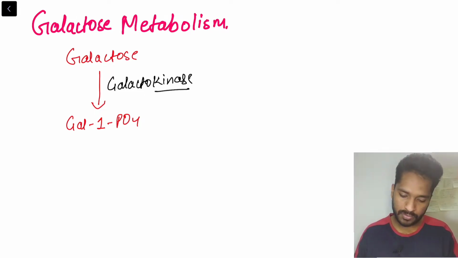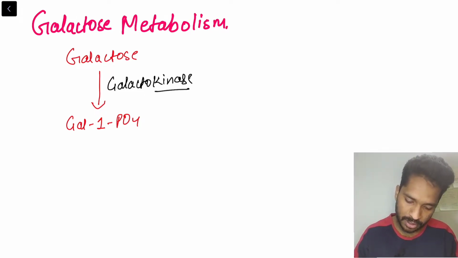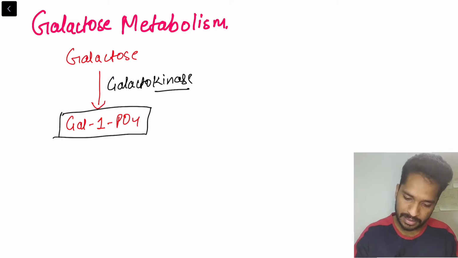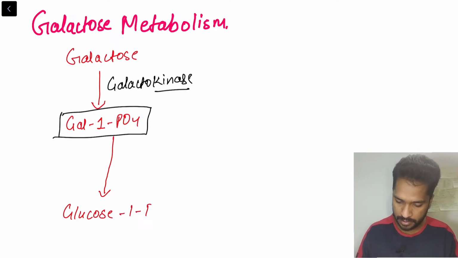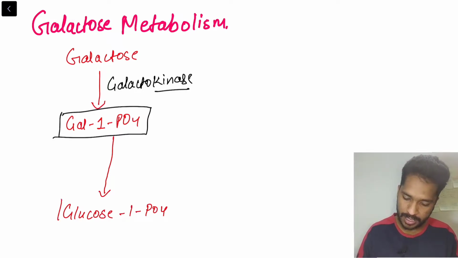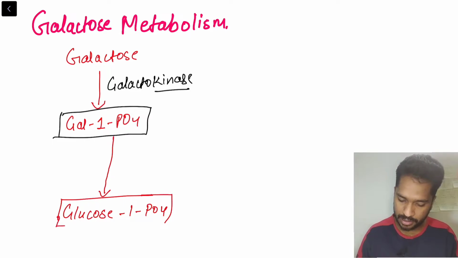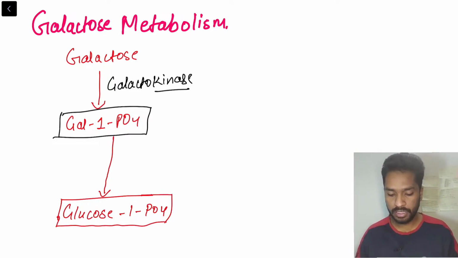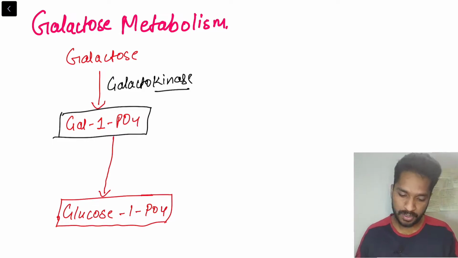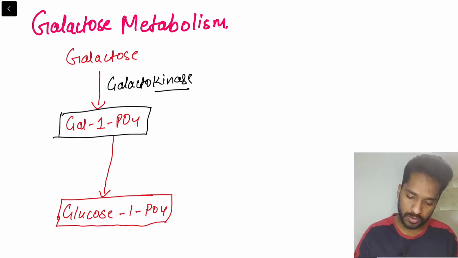This galactose 1-phosphate can get converted into another molecule called glucose 1-phosphate. They are epimers of each other, glucose and galactose, or isomers. So galactose gets converted into galactose 1-phosphate, then galactose 1-phosphate gets converted into glucose 1-phosphate.